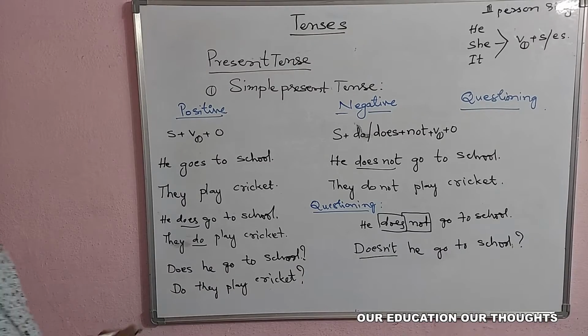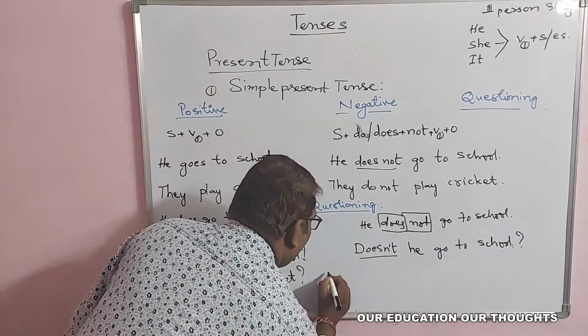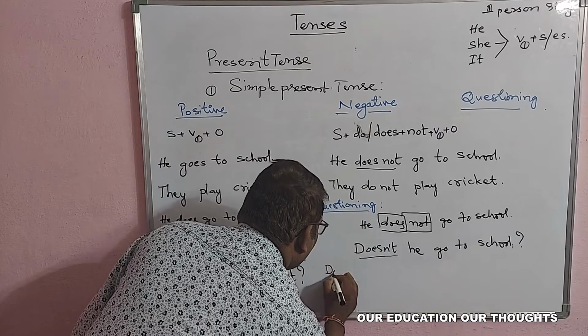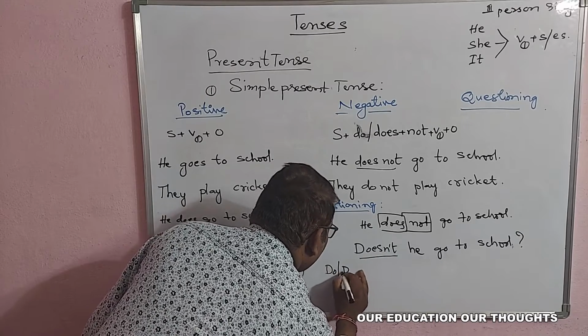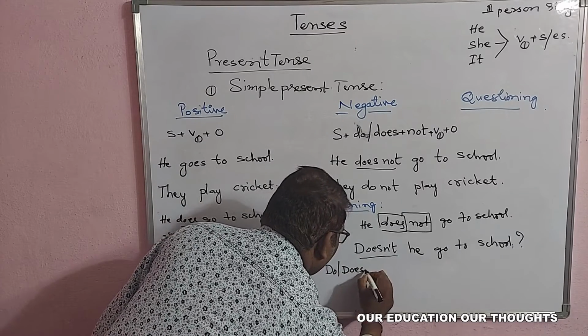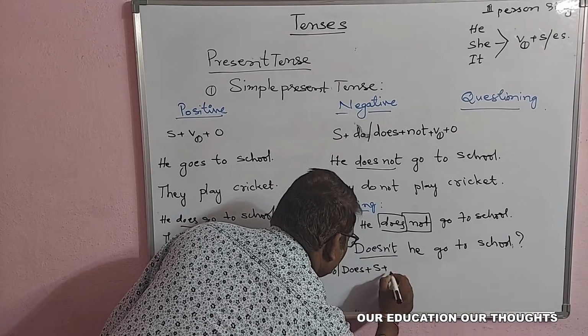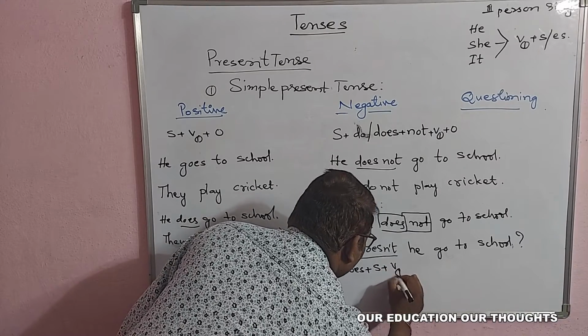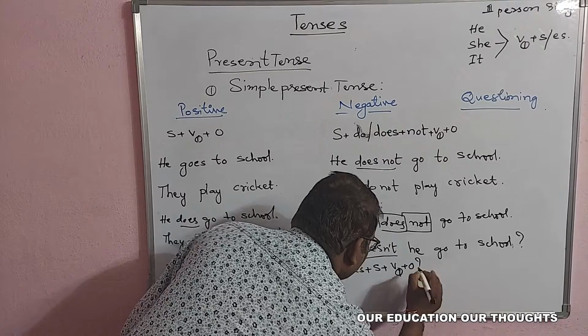So now let us see that positive question always what will be there? Do or does plus subject comes there and V1 form plus object and question mark.